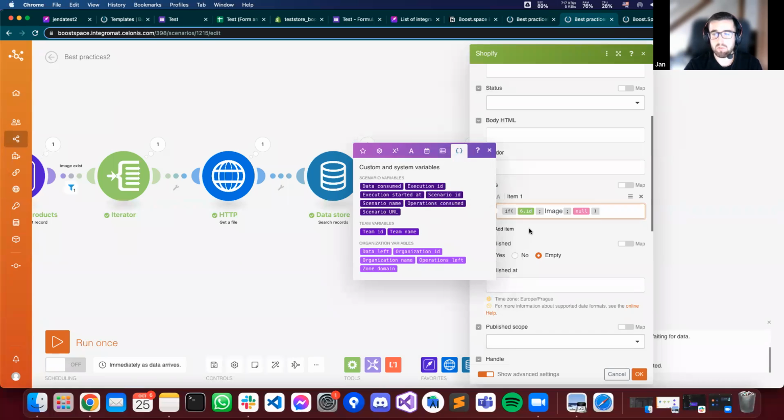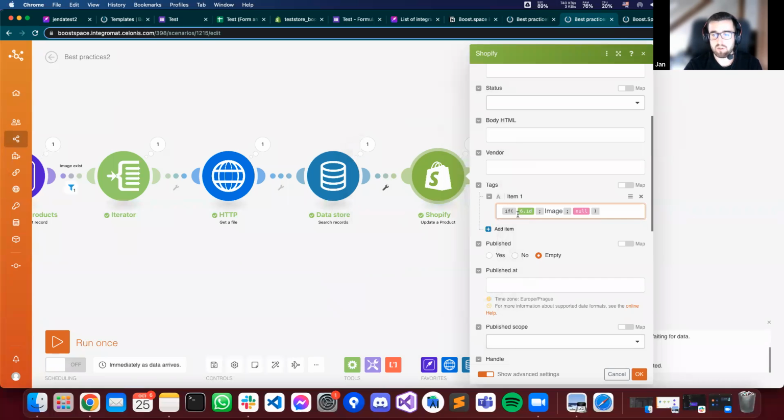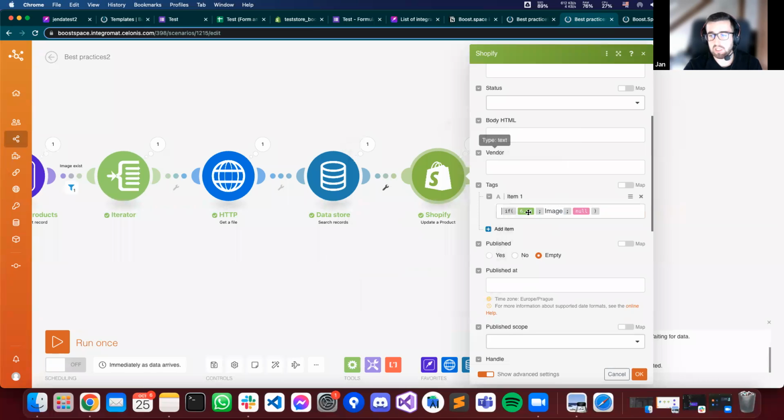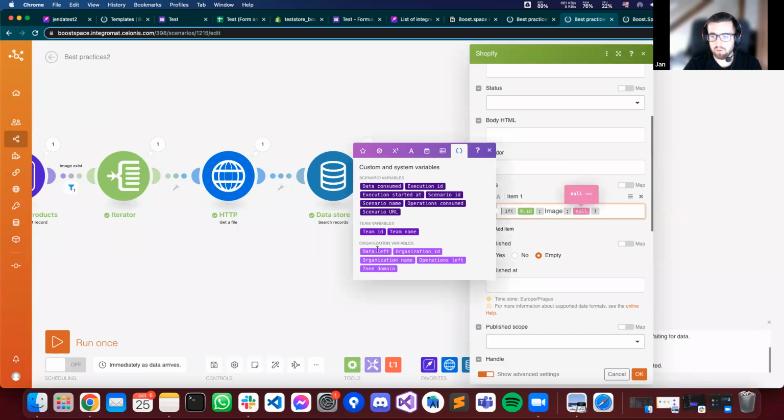scenario. So I am using this condition function where I'm trying to find if there is an image, if there is some ID of the file, and if there is some ID, I want to add a tag which is called image, and if there is no ID, just leave it blank with this null. Yeah, just this blank function, keyword null.